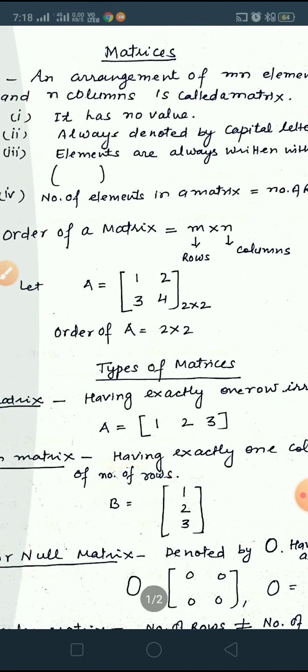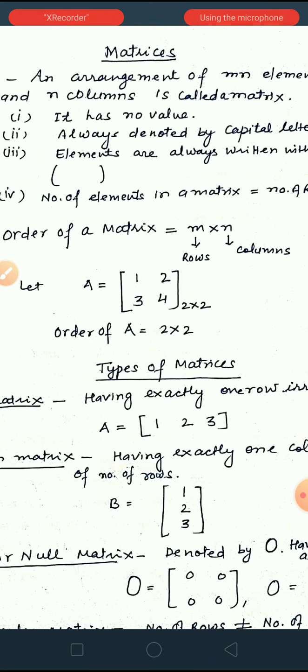Here is an example: A is equal to 1 2 3 4. It has 2 rows 2 columns, so its order is 2 cross 2. Here 1 is A11. A11 means first row first column element.